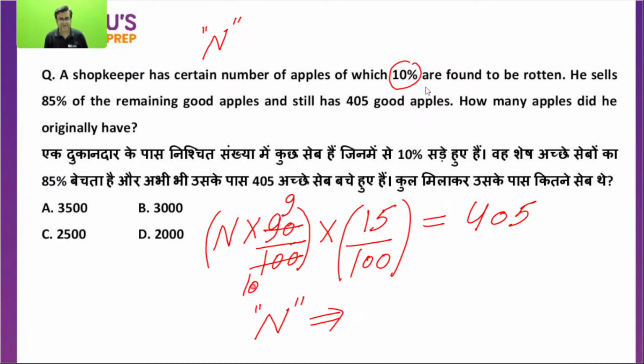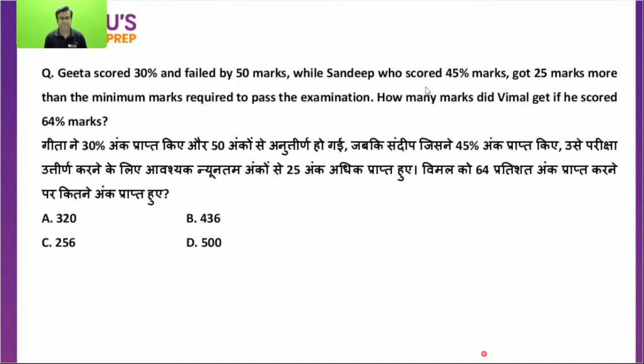Calculating, 9 by 10, 9 by 10, the total value comes to 3000. Just note, everyone can note. Okay, beta. Everybody, 3000 is the right answer. B option. Let's move to the next now.